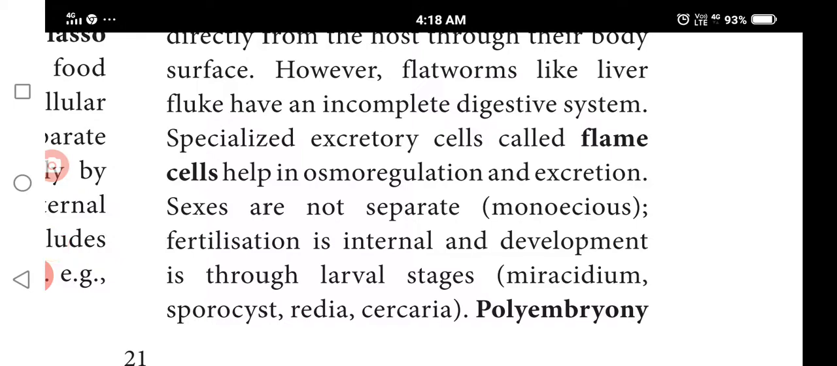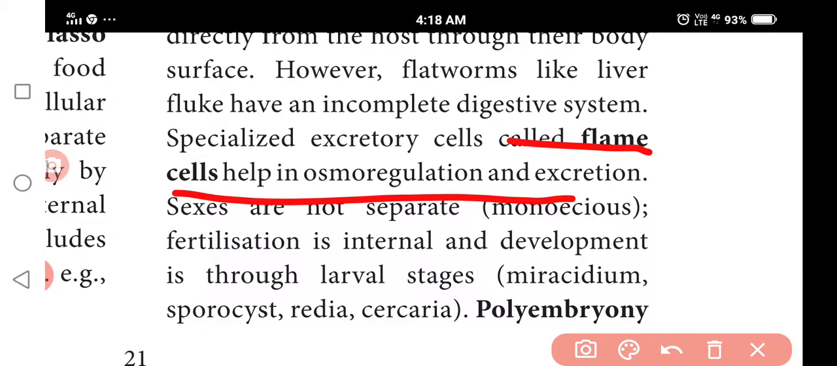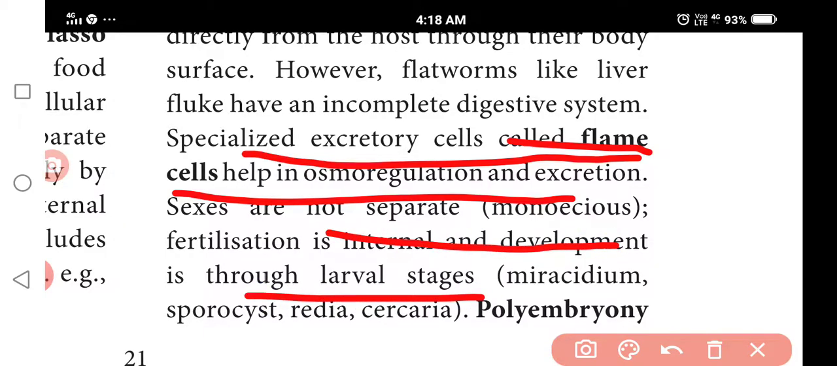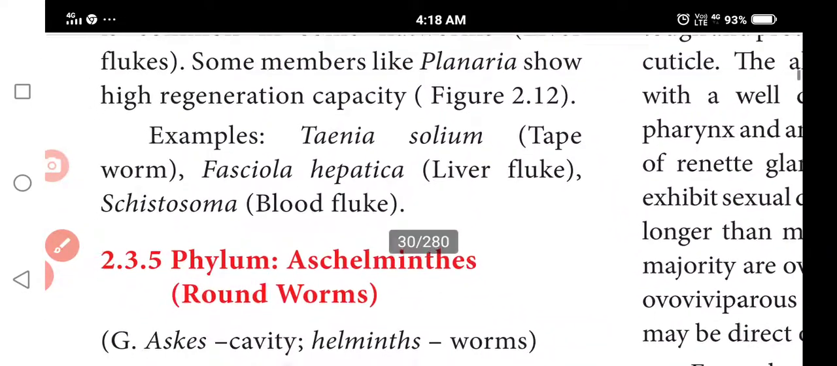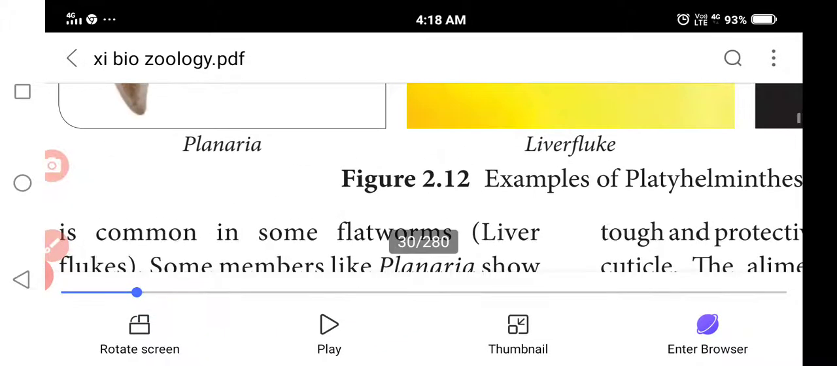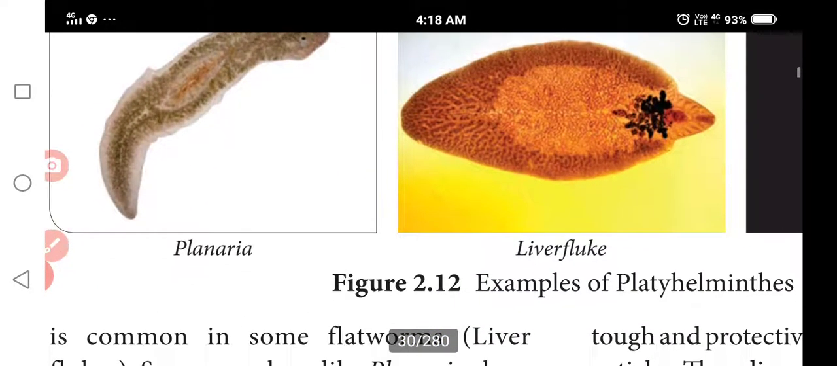The most specialized character is that flame cells are present. Flame cells help in osmoregulation and excretion. They excrete waste materials through these particular cells. These are specialized excretory cells present in Platyhelminthes. Fertilization is internal and development is through larval stages, miracidium, sporocyst. Polyembryony will be seen in the flatworms. Regeneration capacity is also seen, for example planaria.